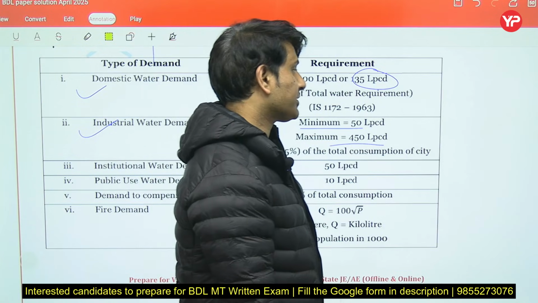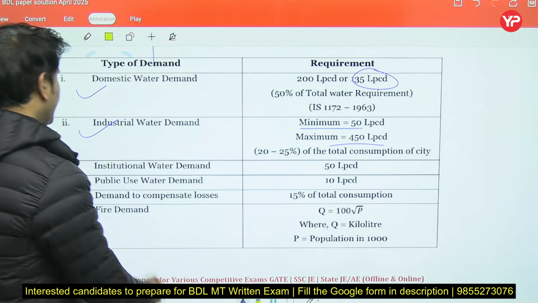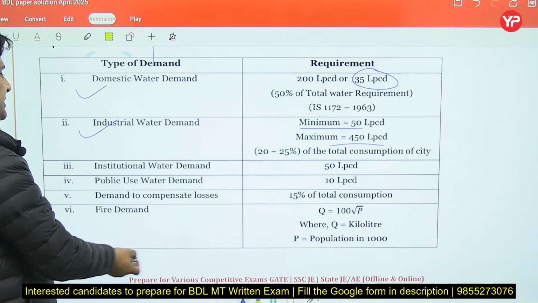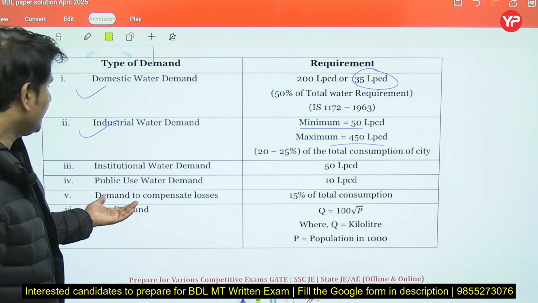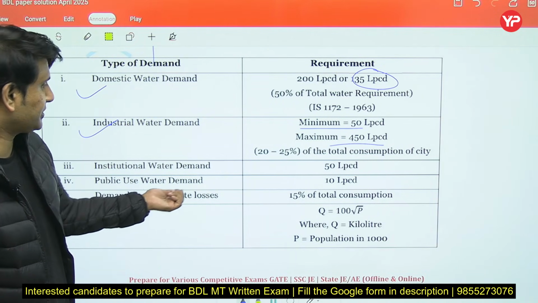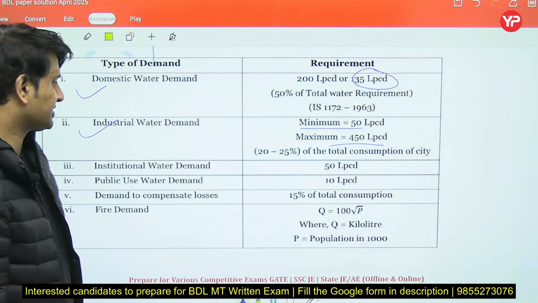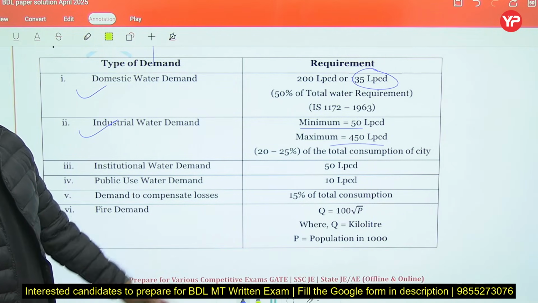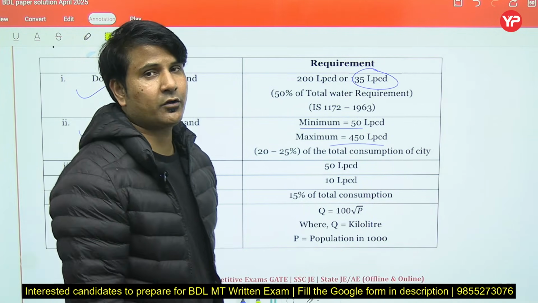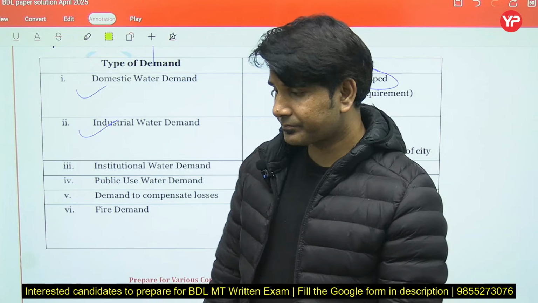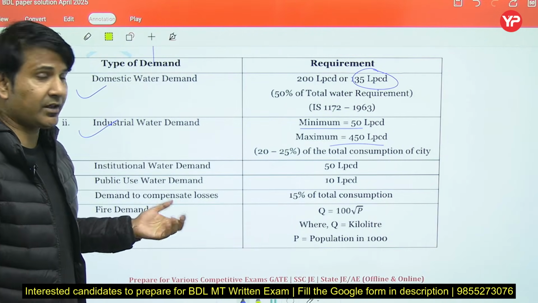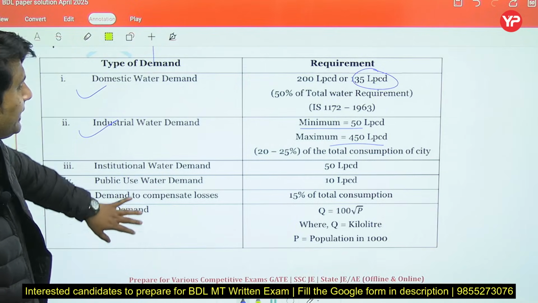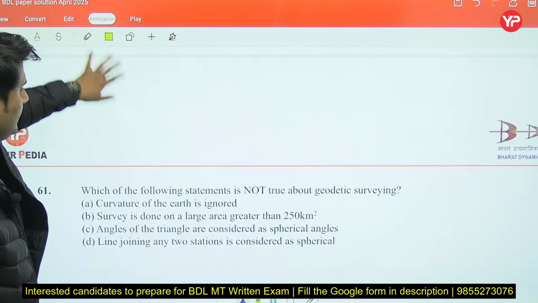which is almost 20 to 25% of total consumption of city, right? For institutional 50 LPCD, for public use 10 LPCD. Demand to compensate losses 15% of total consumption, and fire demand. Fire demand can be calculated by various formulas like Kuchling formula, Buston formula. There are various formulas through which you can calculate fire demand as well.